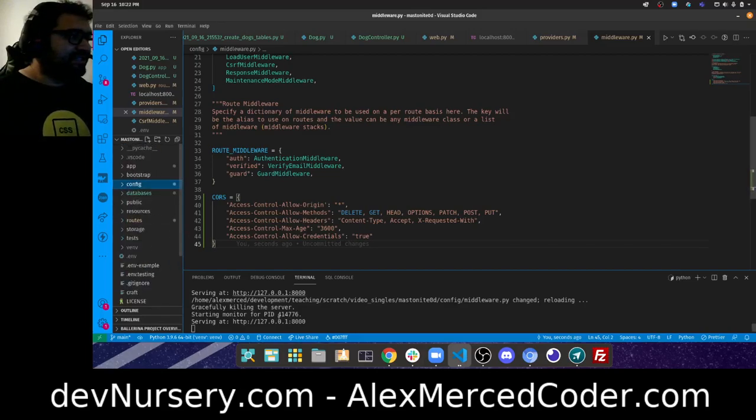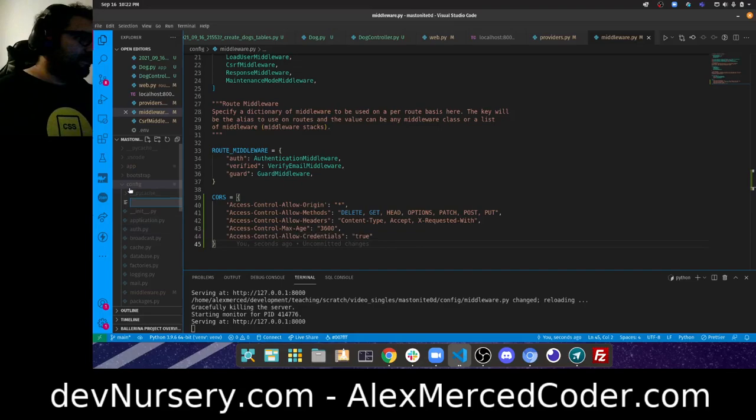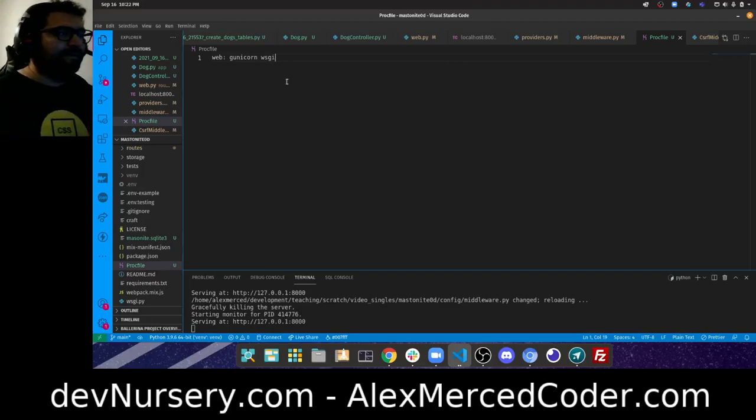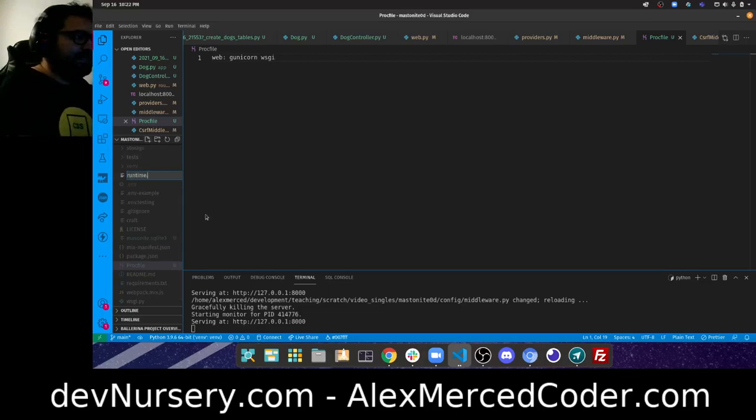Now we can just start setting up for Heroku deployment. So I can just do Heroku specific things. I don't want to create that there. I want to create it in here. So what I need is a Procfile for Heroku. So that's going to just be web: gunicorn WSGI. That should do what it needs to do. I need a runtime.txt.